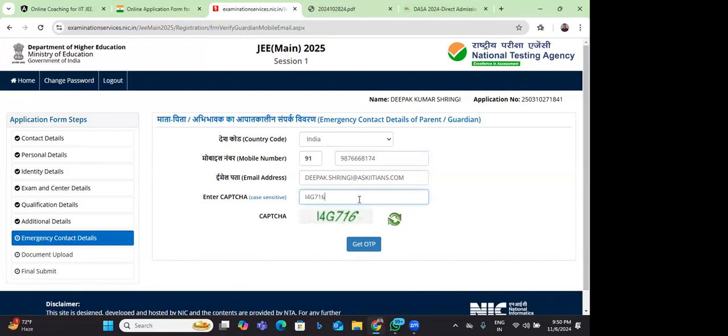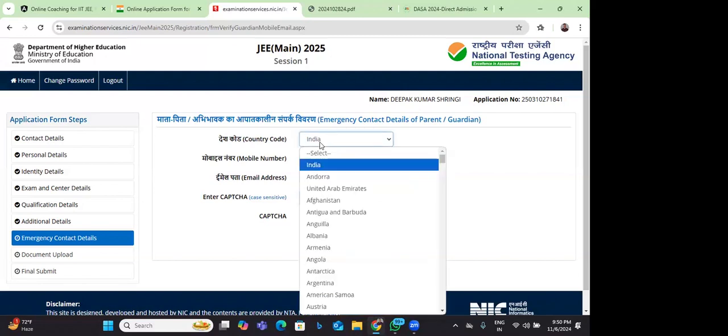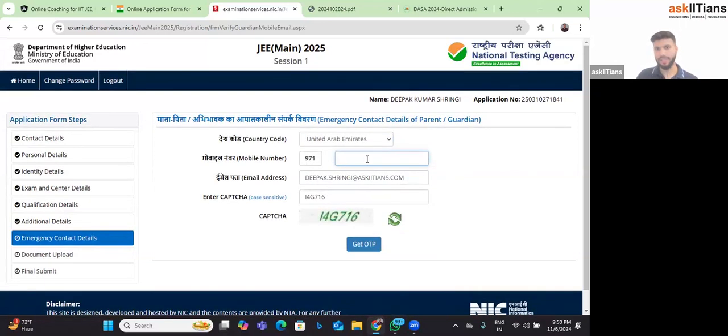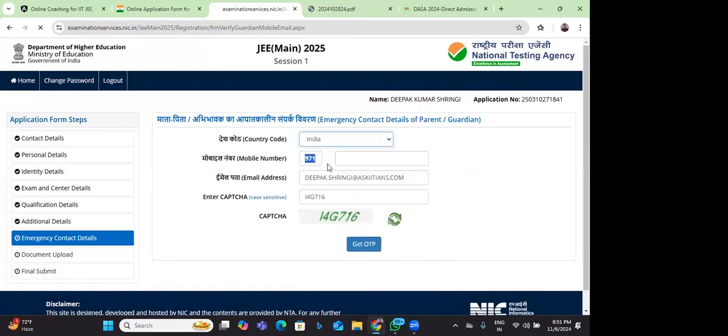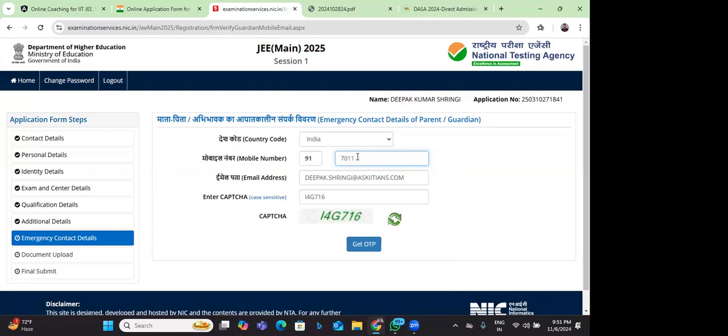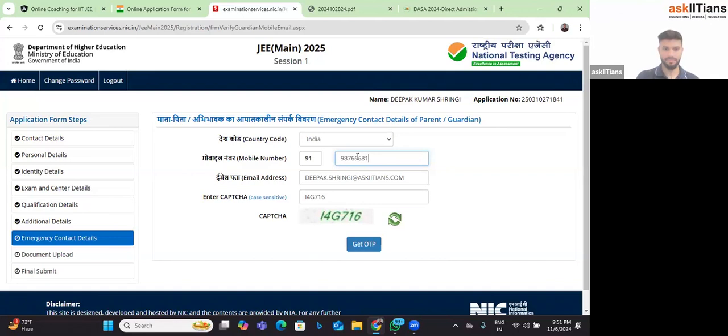Excuse me, sir. Yes, ma'am. Sir, the pin code that you have filled right now, is it for the present, where we are residing presently? No, actually, not where she has done her grade 10. The main thing is that right now it's asking for the contact detail of the guardian, right? If you are staying in Saudi Arabia, you will have that. For example, when I fill UAE, you can see the number has changed now. So this will change itself. Now I'm in India, so all the details are of India only, the pin code and all from India, not the pin code of the place where she has given her test. Correct. Okay, thank you, sir.